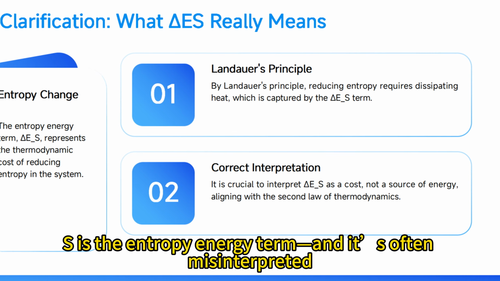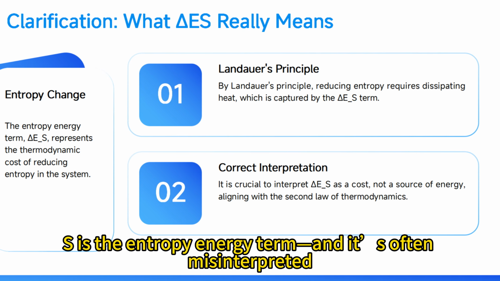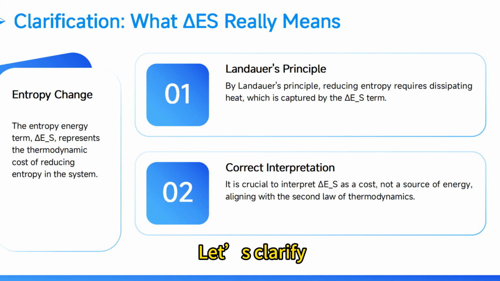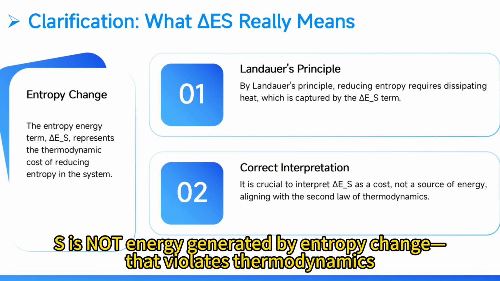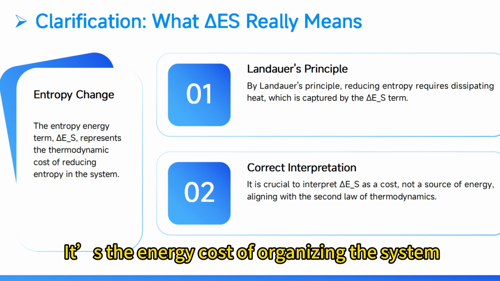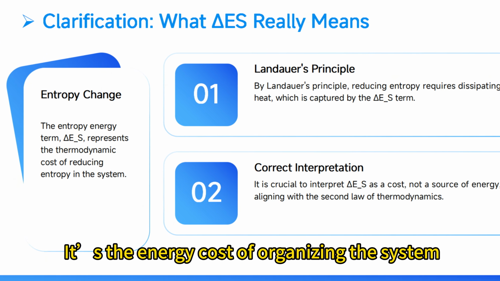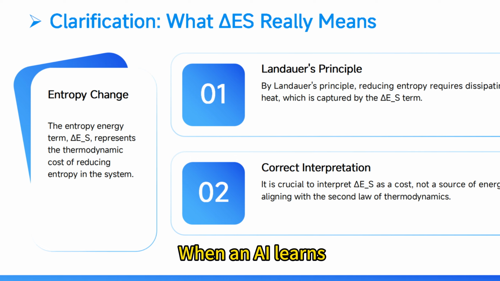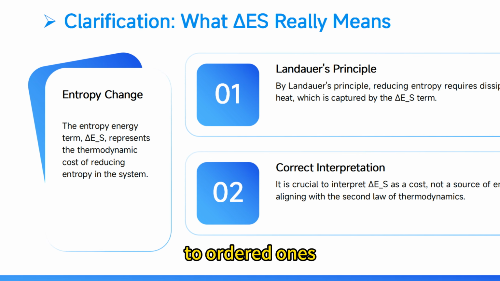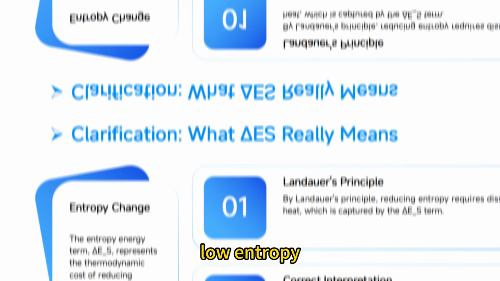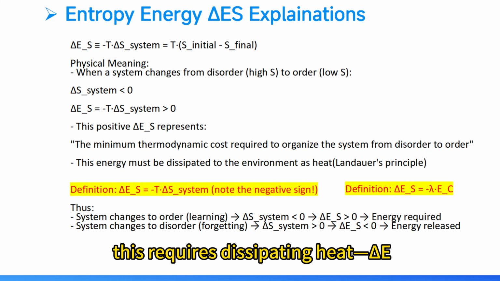Delta_S is the entropy energy term, and is often misinterpreted. Let's clarify. Delta_S is not energy generated by entropy change that violates thermodynamics. It's the energy cost of organizing the system. When an AI learns, it goes from random parameters, high entropy, to ordered ones, low entropy. By Landauer's principle, this requires dissipating heat.